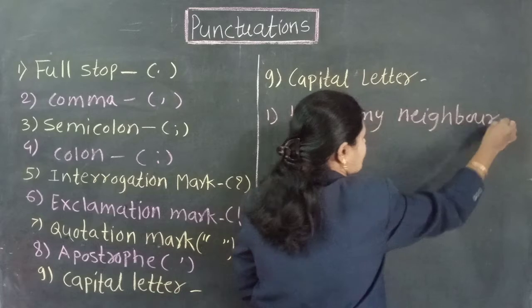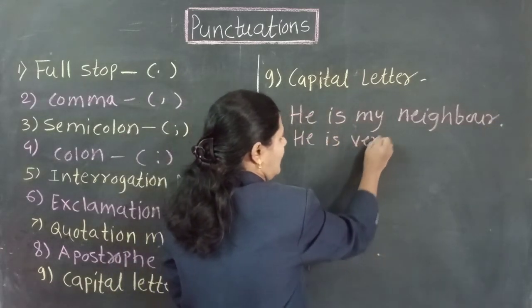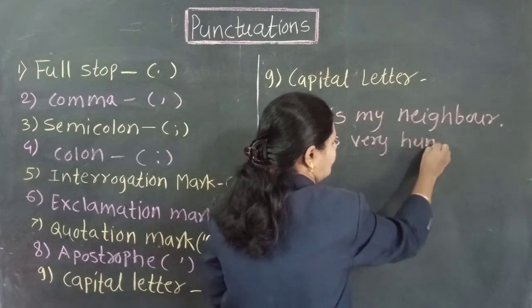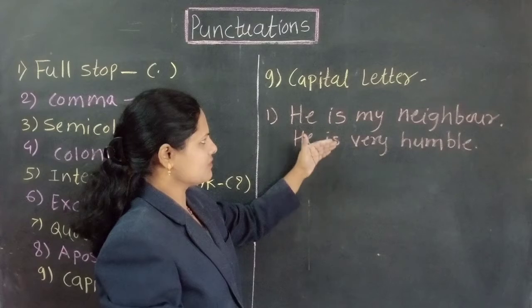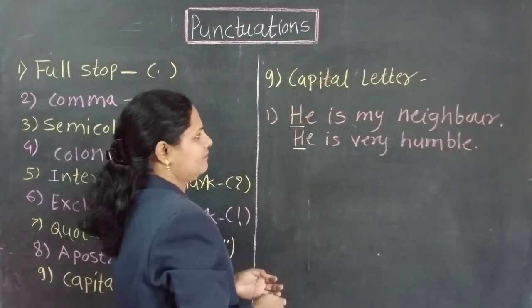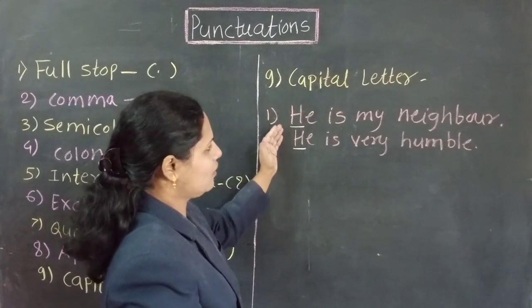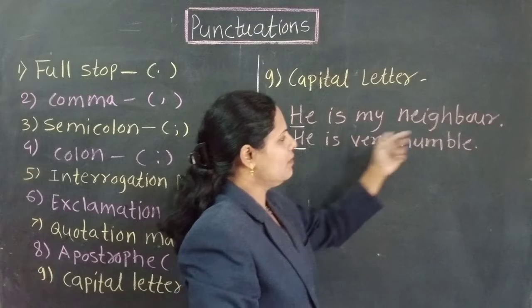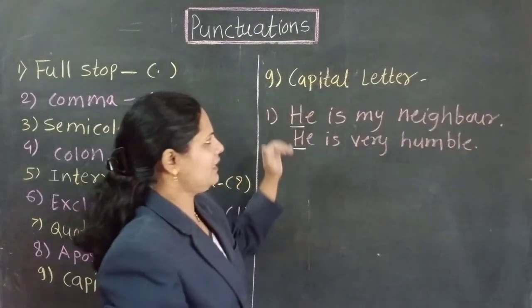This is the sentence. He is very humble. Here I have written 2 sentences, but the first letter is capital. He, he. These first letters are capital because I separate the sentences by using full stop. This is the first use of capital letter.